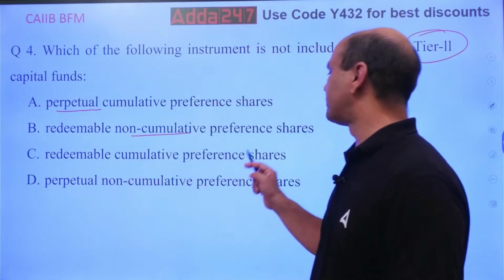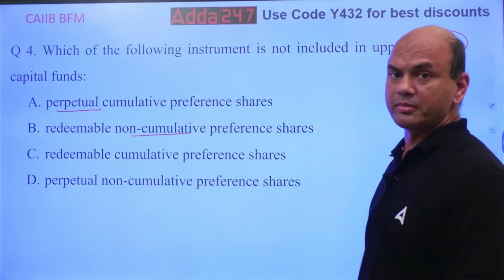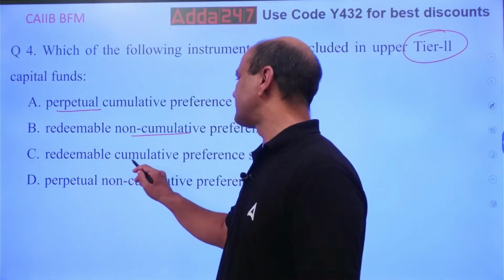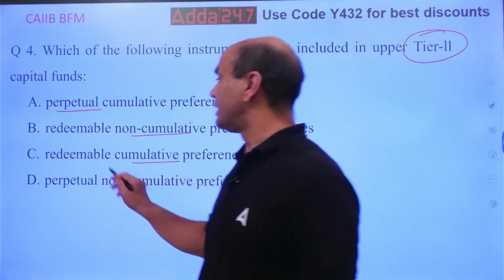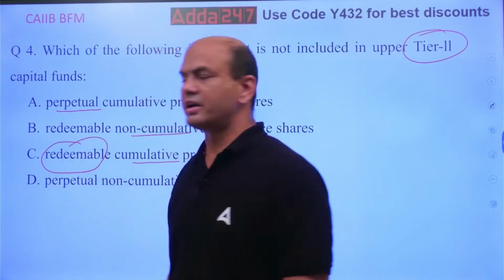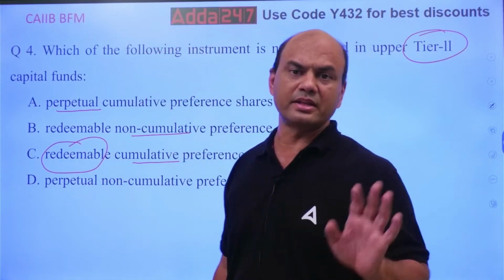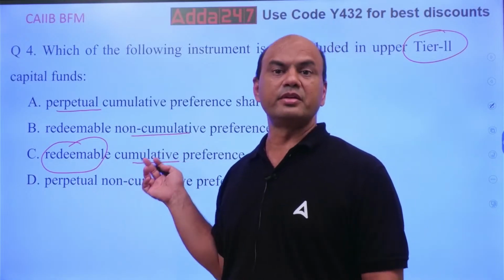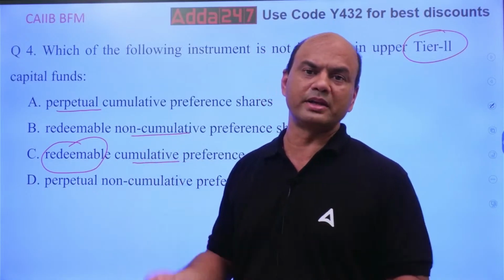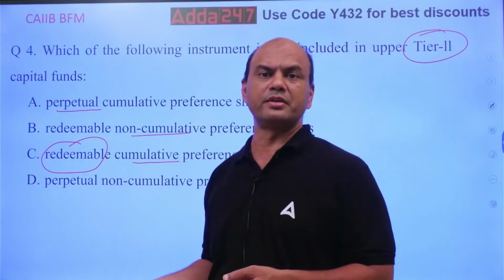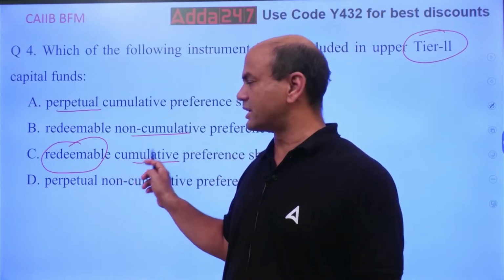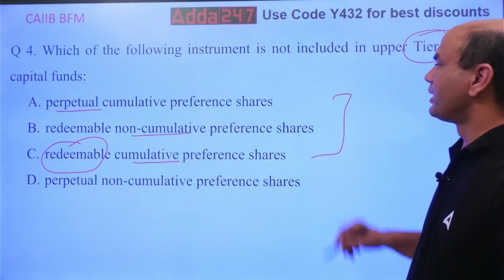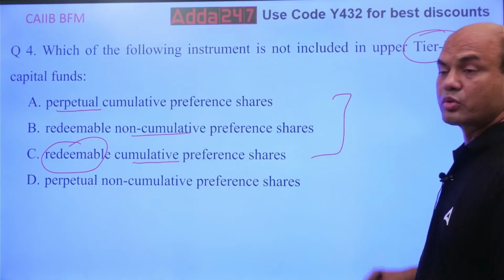Redeemable cumulative preference shares. So again, here cumulative is there. Whenever you have this word redeemable, it means anyone can come anytime, and cumulative is also the same part. Because cumulative means what? After all, if you don't pay the dividend this year, next year you will have to pay the dividend. So here also compulsory payment is there. So all these three are the part of your tier 2 capital.